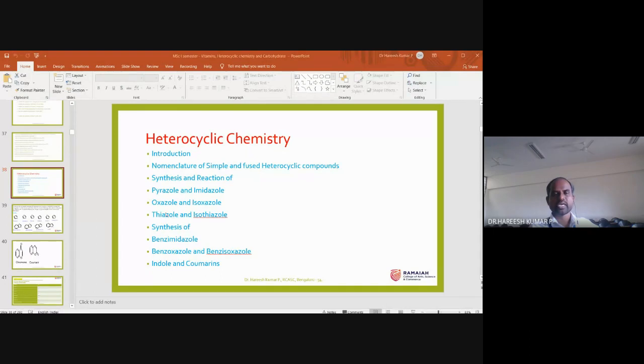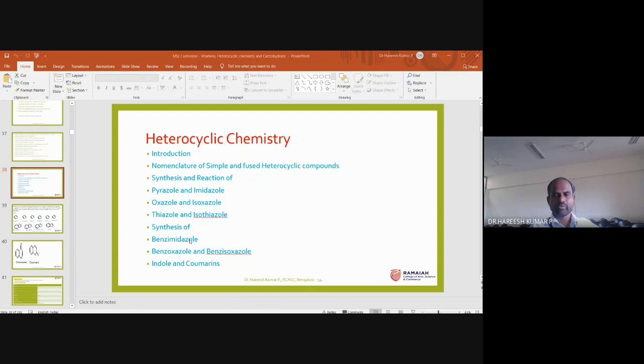Thiazole means thia means sulfur, aza means nitrogen. The sulfur and nitrogen containing 5-membered ring is called thiazole. More particularly, sulfur and nitrogen at 1 and 3 position in a 5-membered ring is called thiazole, and sulfur and nitrogen at 1 and 2 position in a 5-membered ring is called isothiazole. Up to this, we are discussing the synthesis as well as the reactions of 5-membered rings, more particularly azoles. Azoles means a 5-membered ring.